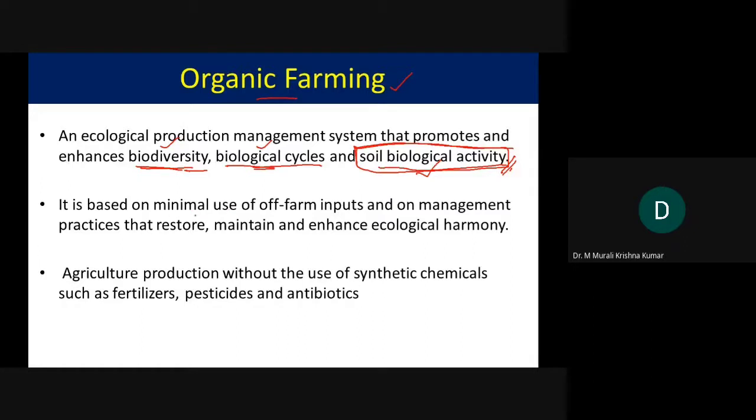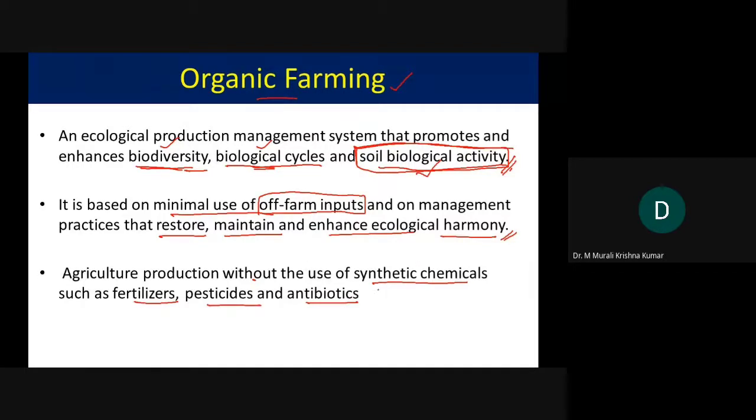It is based on minimal use of off-farm inputs, so we don't depend on outside resources mostly for the farming component, and on the management practices that restore, maintain, and enhance ecological harmony. We try to develop a system in such a manner that the system becomes self-sustainable. It is agricultural production without the use of synthetic chemicals such as fertilizers, pesticides, and antibiotics.